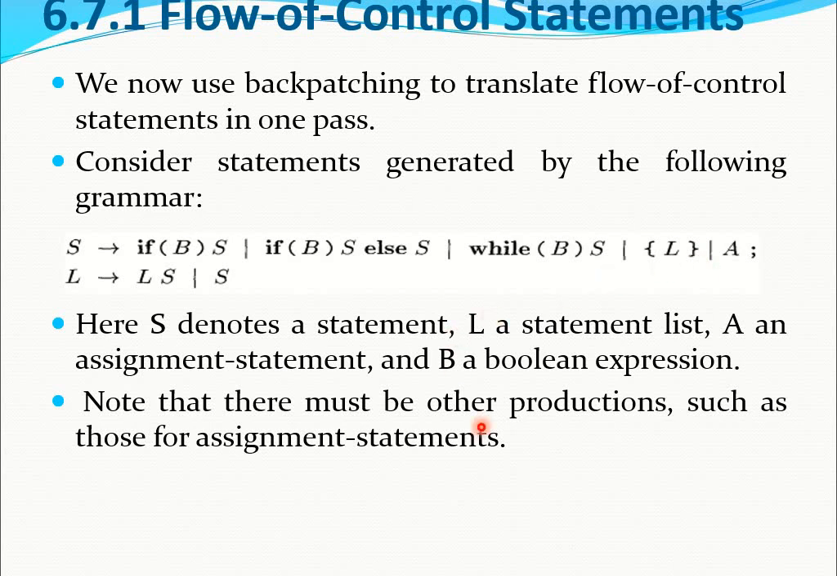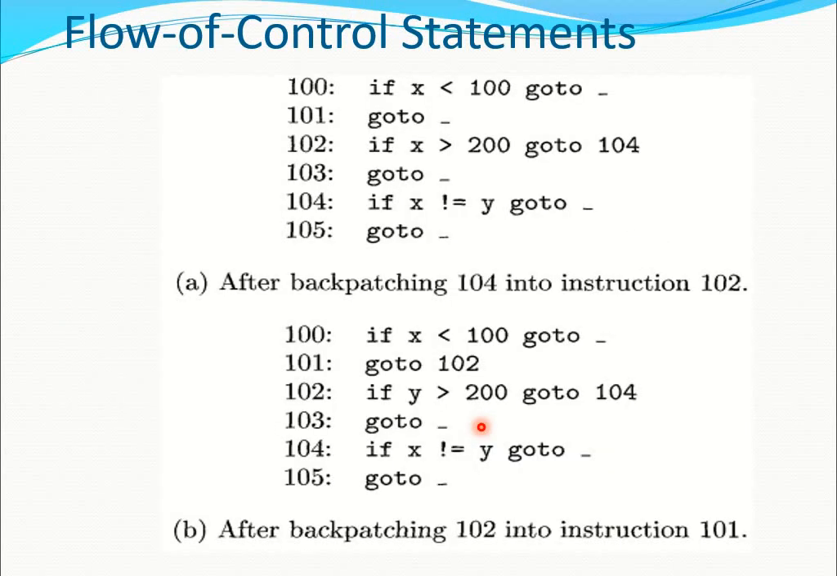Now we consider an example of how to perform the flow of control statements. Consider: if x less than 100, then we go to execute instruction 101. If x less than 100 is false, then directly go to 102. Here we check whether the x value is greater than 200 or not. In case x is greater than 200, then execute instruction 103. In case x is not greater than 200, then we execute instruction 104. This is the process of performing the flow of control statements.